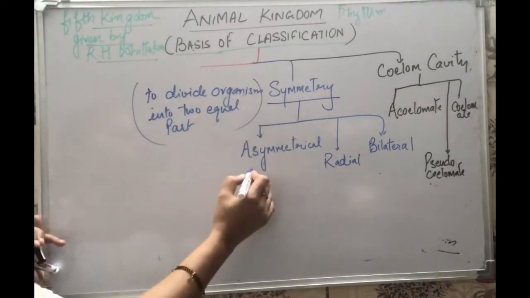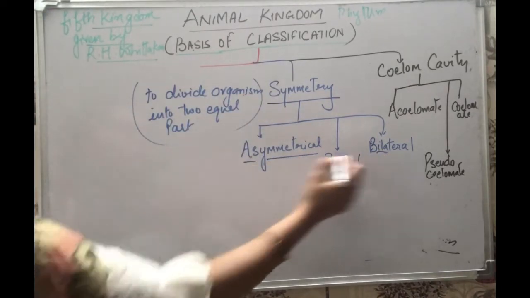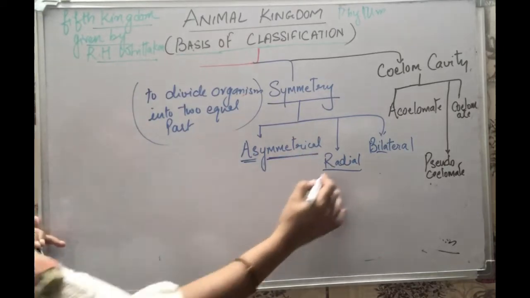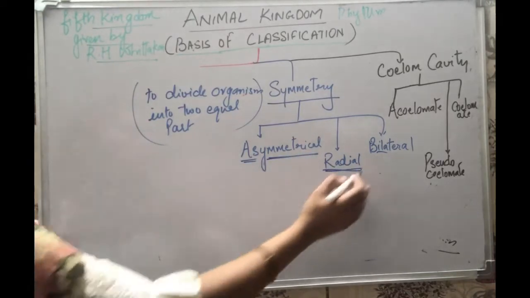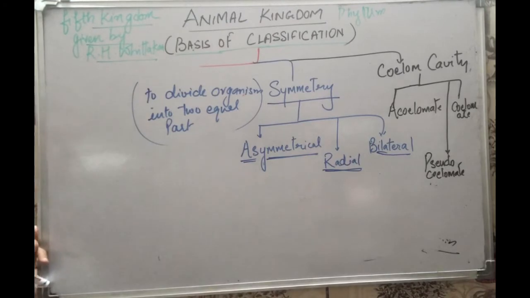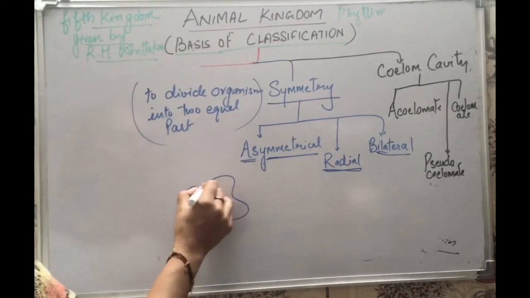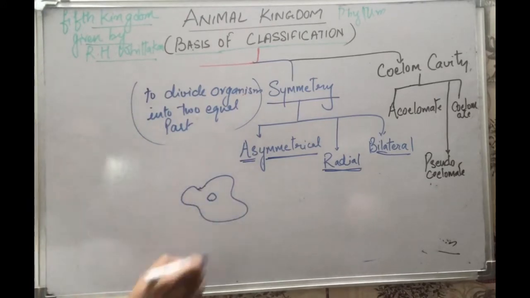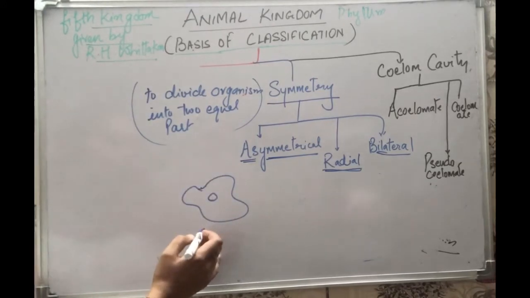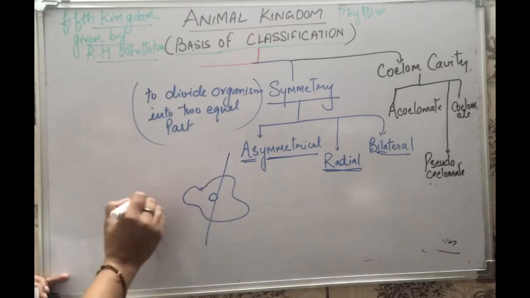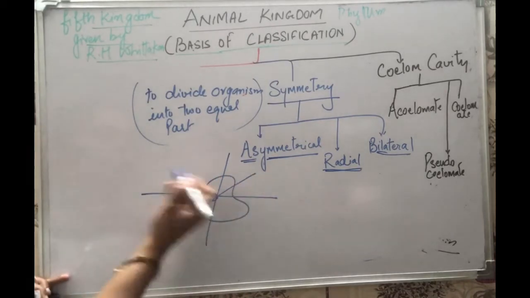Symmetry के basis पे organisms are divided into three types, that is asymmetrical organism, a radial symmetrical organism, and a bilateral symmetrical organism. Like we talk about the amoeba. If this is an amoeba, this is a nucleus. An amoeba is an irregular organism, and if you want to divide this organism into two halves, you can divide it like this, you can divide it like this, or this, by any plane.